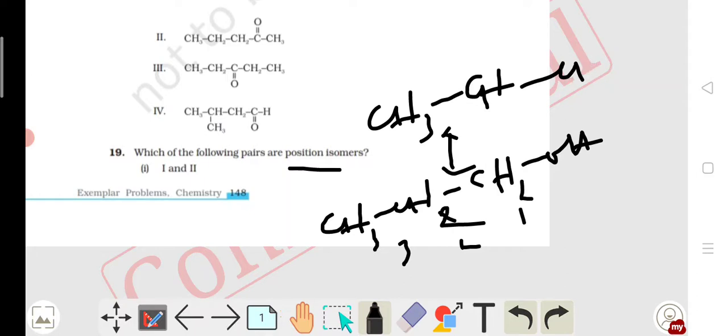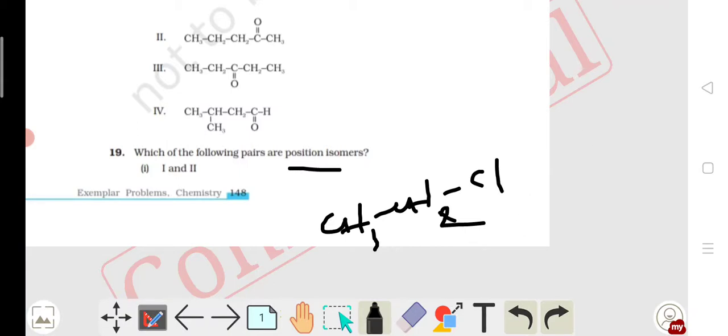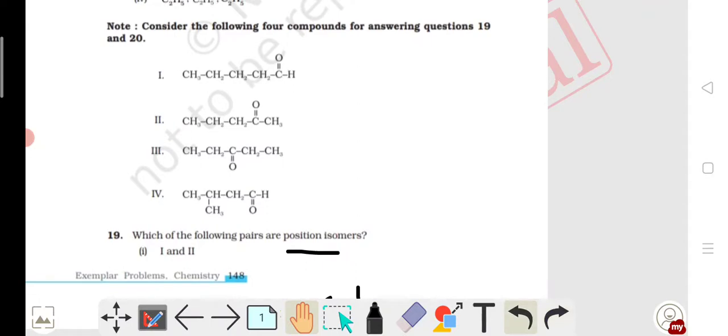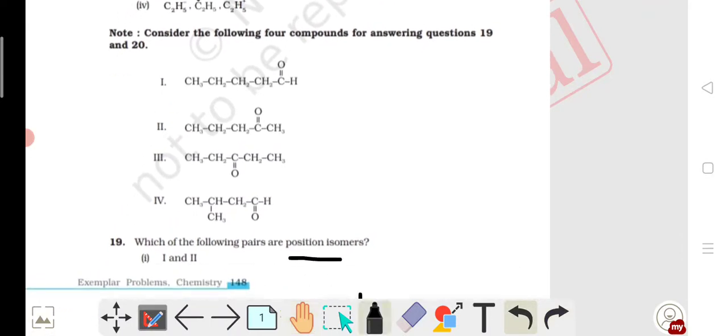Similarly, in question 19 it asks which of the following pairs are position isomers. That means a functional group changed from one position to another position. If you look clearly, in option 1 here is an aldehyde, but here the ketone is at 2 position, and here the ketone is at 3 position, so options 2 and 3 are position isomers of each other.